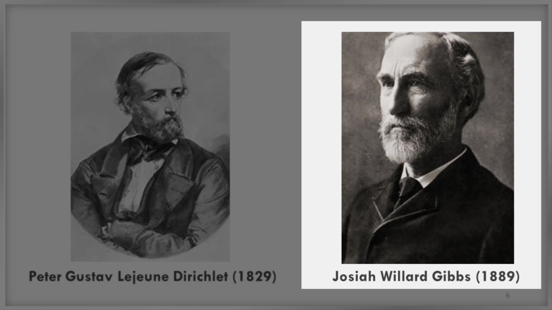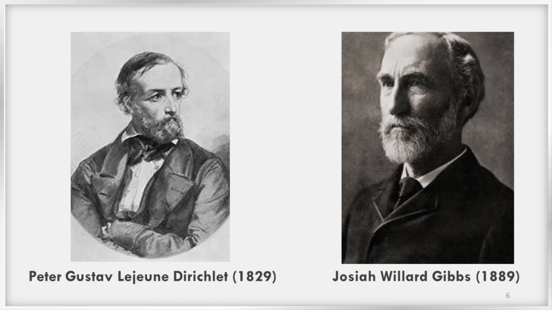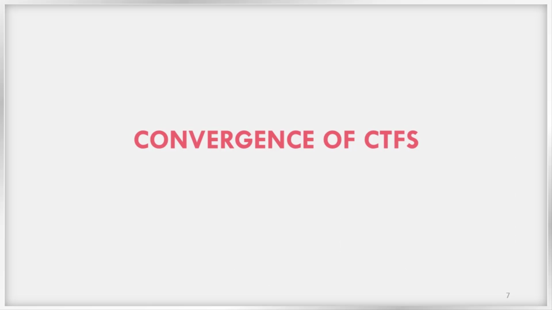Also, a strange behavior of the square signal, which satisfies the Dirichlet conditions, when expressed using Fourier series, was studied by the famous American mathematician J.W. Gibbs, and this is known as Gibbs phenomenon. We are going to learn about these concepts in this video. Before going to these concepts, we must analyze the concept of convergence of Fourier series.